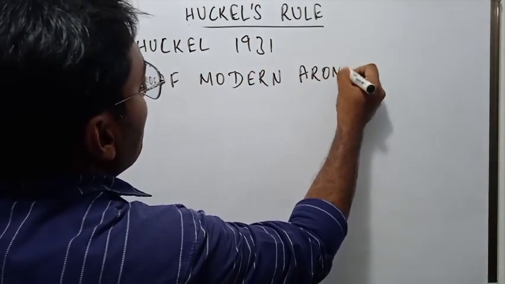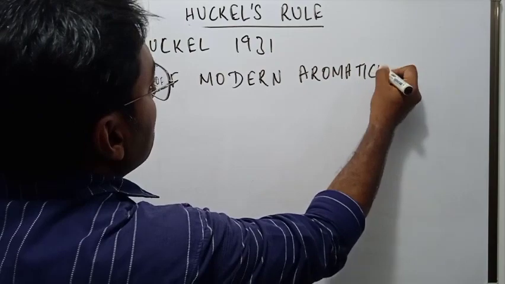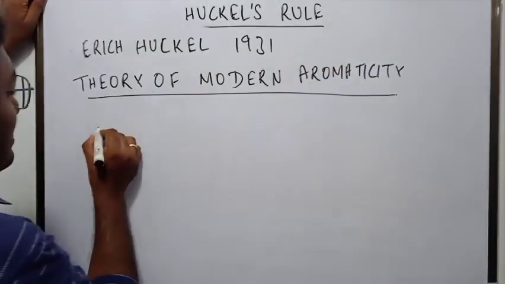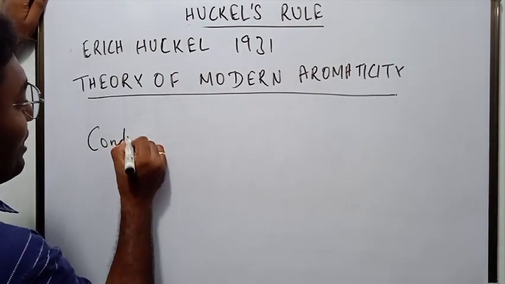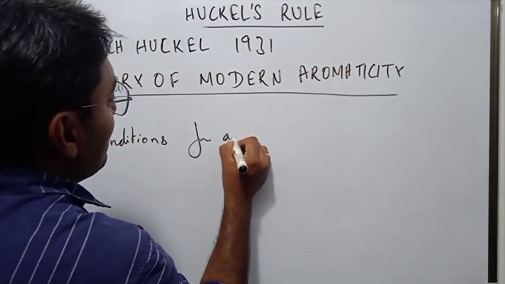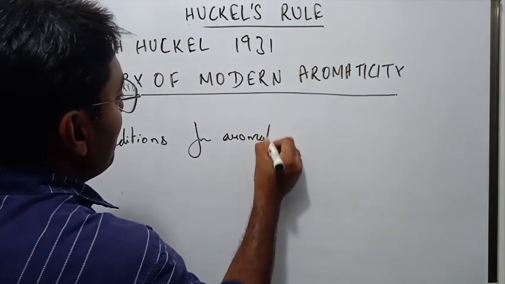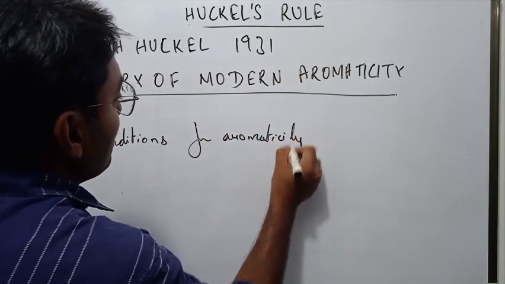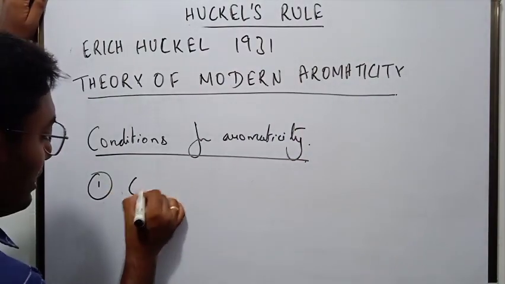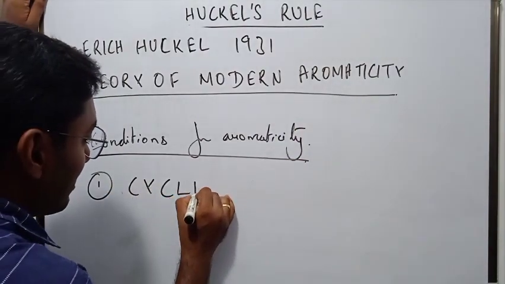In this theory, he is setting some conditions for aromaticity. What are the conditions? Number one condition, it should be cyclic in nature.